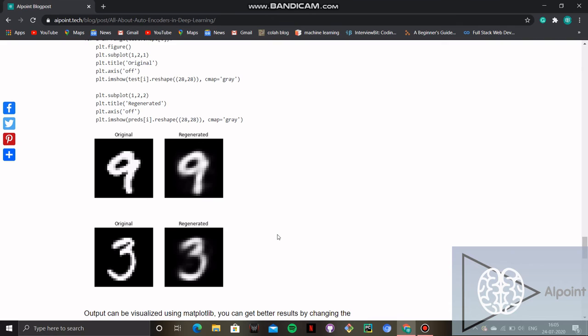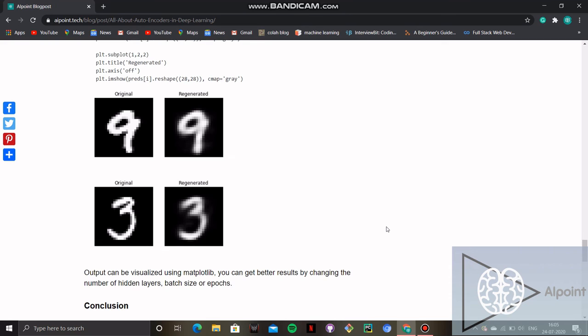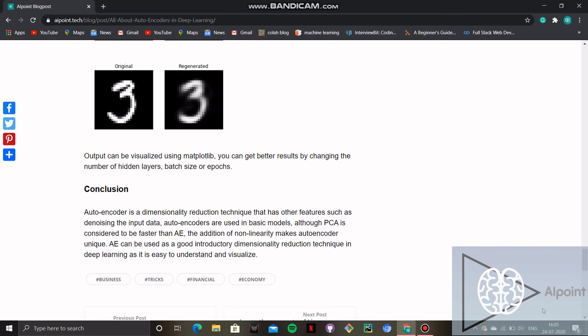Now we can increase the accuracy of this regenerated image. You just have to take care of the iterations and many other factors to increase this accuracy. We have a quite basic accuracy of, I guess, 75%. You can always do better. So that's it for the day.